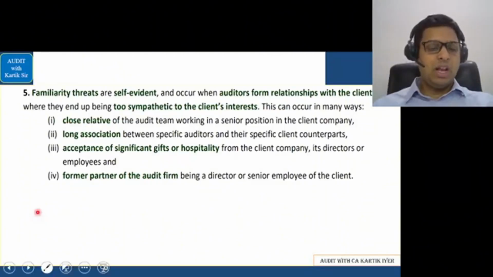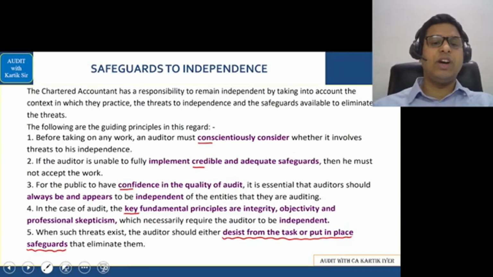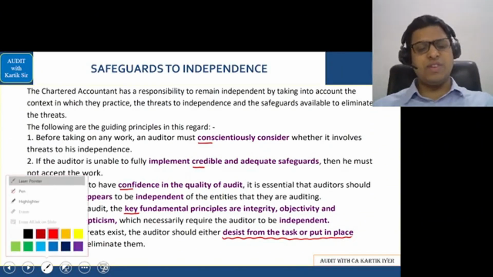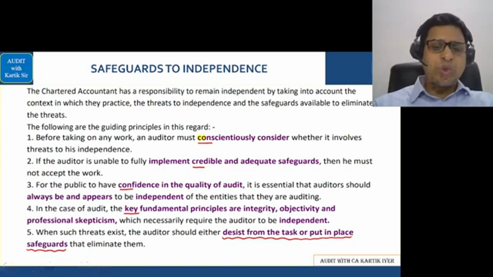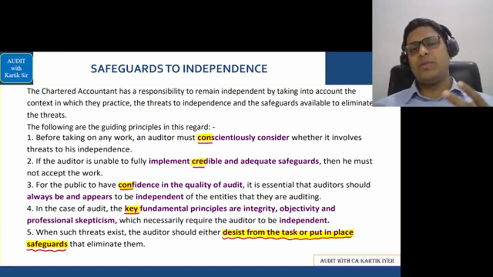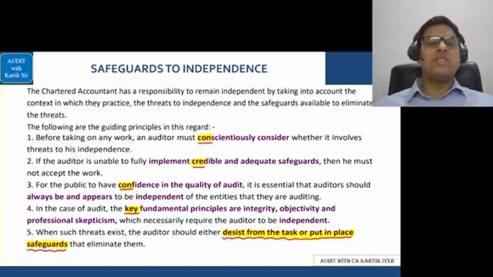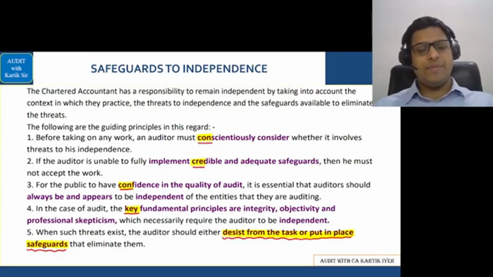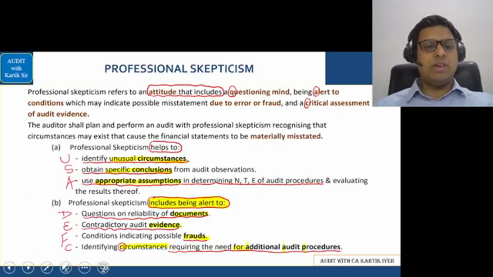Let's go further to the next area, safeguards for independence. For this, we had done a small tune: Con key desist from the task or put in place safeguards. We'll just repeat it again. Con key desist from the task or put in place safeguards. Simple. So this we had done in the class. Safeguards for independence. Okay, let's go to the next one.